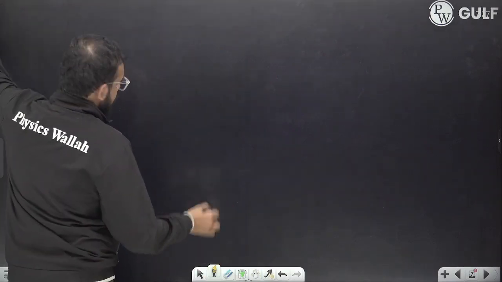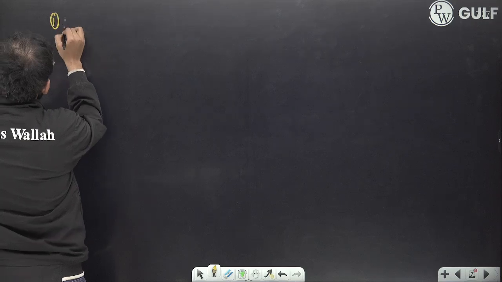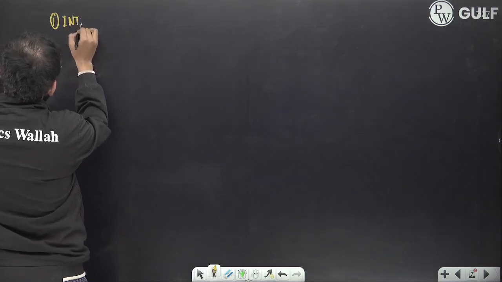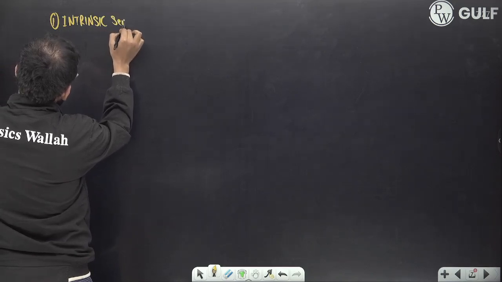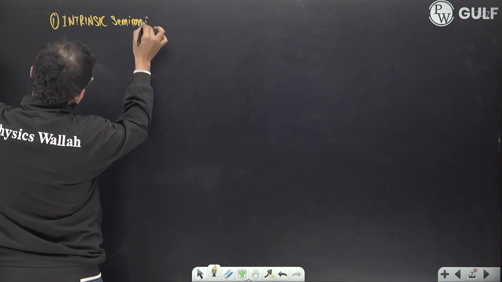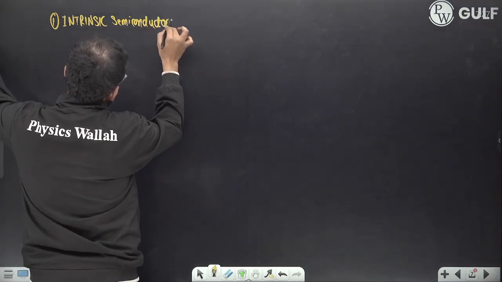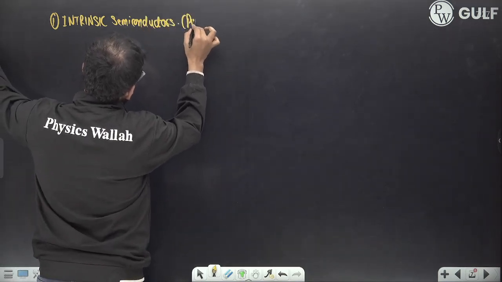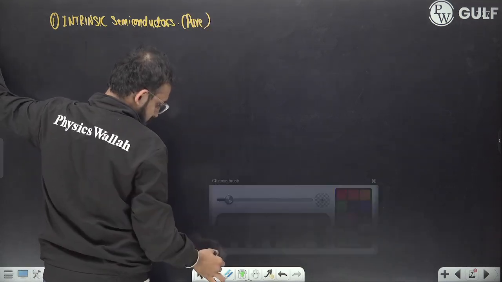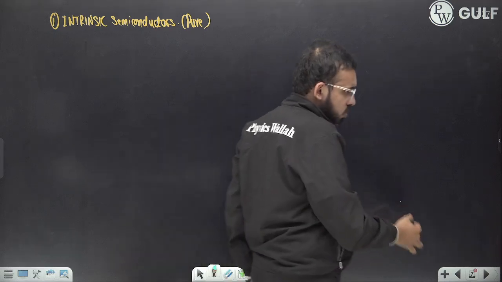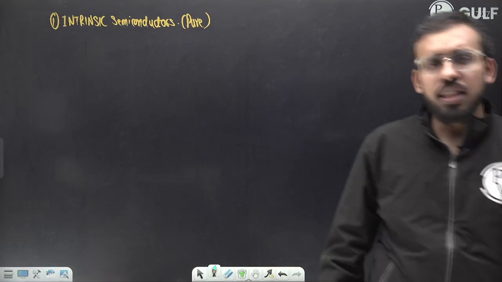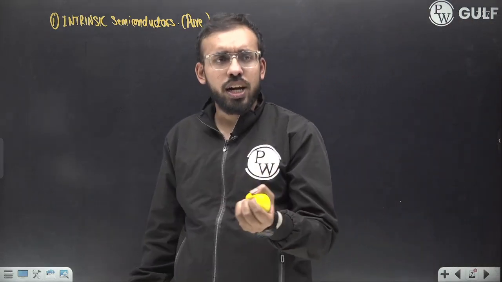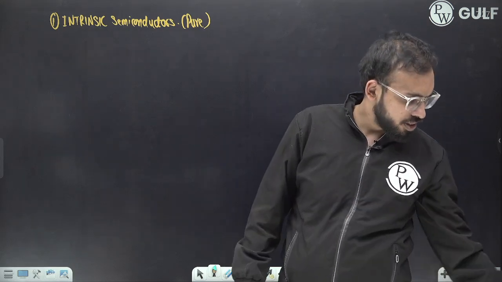Intrinsic semiconductor, here it would be forming the base. Or you can say pure semiconductor. Now how exactly is it going to happen? Imagine that I have this silicon crystal. Now let us go at the atomic level.